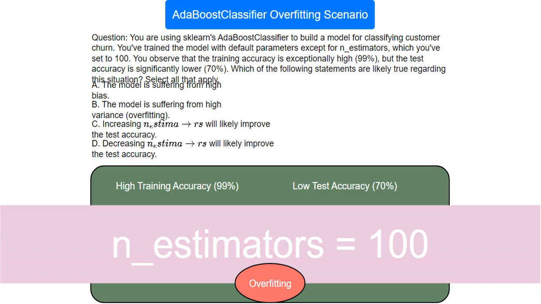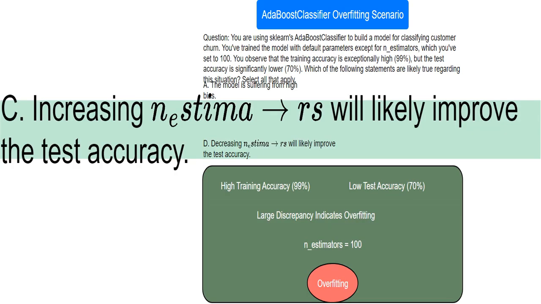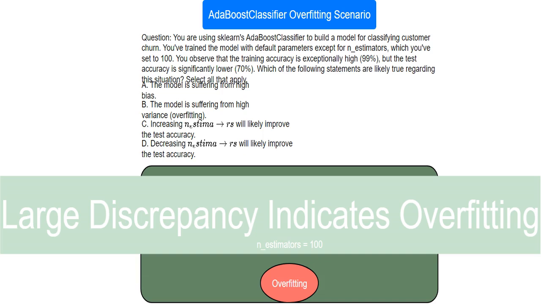Here, N_estimators is a parameter that controls the number of weak learners in the AdaBoost model. A value of 100 is relatively high, possibly contributing to overfitting. I believe increasing the number of estimators would make the overfitting worse. More estimators mean more complexity, making the model even more susceptible to noise in the training data. The test accuracy would likely decrease further. The huge gap between training and test accuracy is a classic symptom of overfitting. The model has learned the training set too well, including its noise, but can't generalize well to new data.